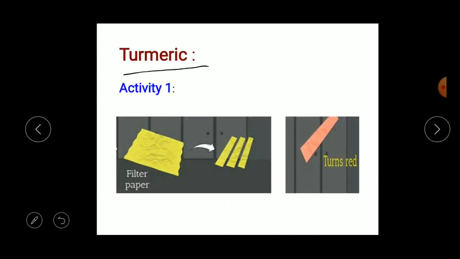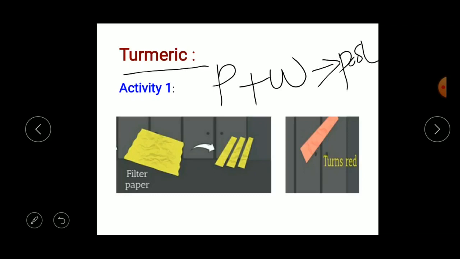turmeric. Turmeric is another kind of natural indicator, right? So let us do one activity here. Take a tablespoon of turmeric powder, then add water into it and make a paste.